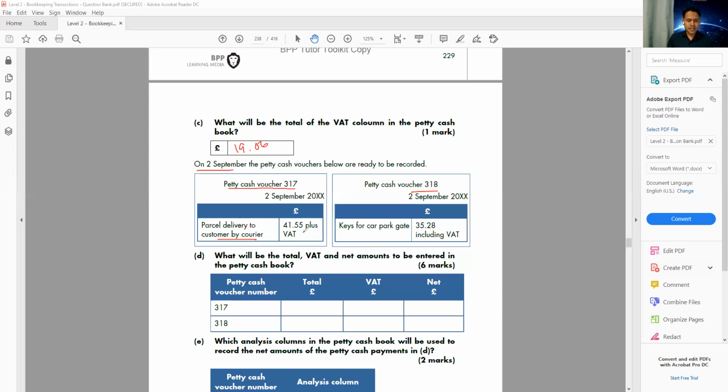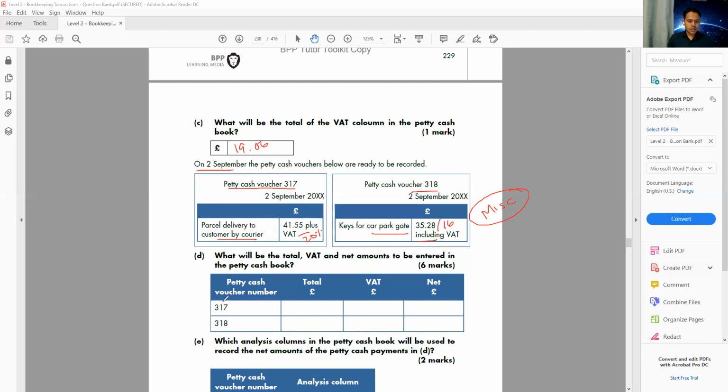41.55 plus VAT. The next one we have, key for the car park gate. Key for the car park gate. This is not a very usual expense, so we don't have any category for that. This one will go to miscellaneous expenses. Okay, this is not the regular expense. We don't make the key for the car every day. 35.28 including VAT. That means VAT is inside, divide by 6, plus VAT at 20%. Okay, let's do this one then.